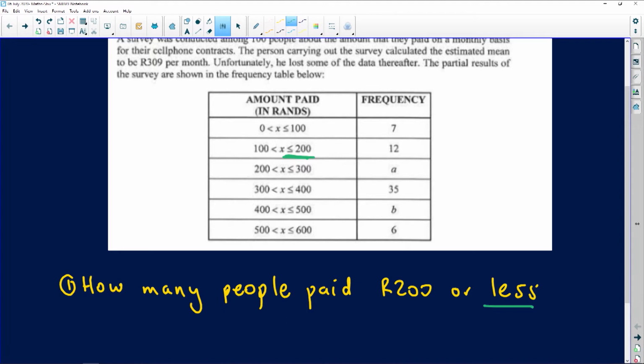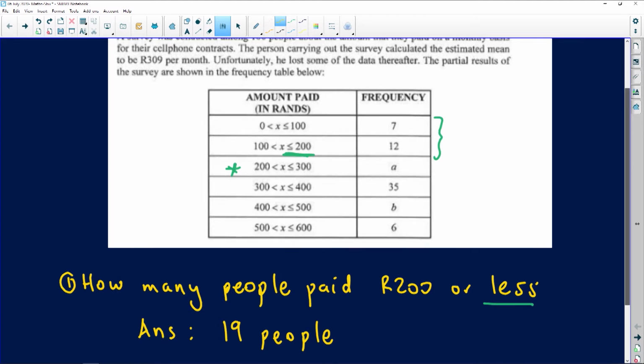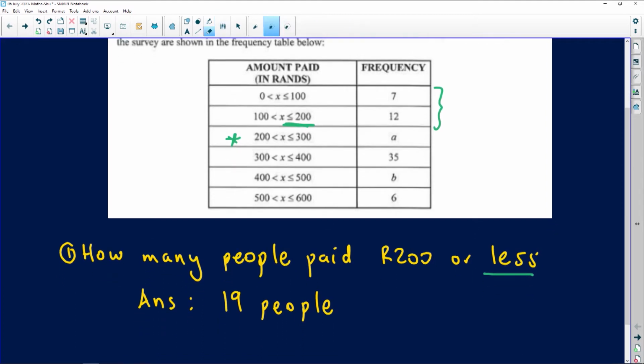Anybody after that was paying more than 200 rands, like the people in the third class. People in this class here paid 200 and something rands, more than 200. We are only interested in those that paid 200 or less. And you should agree with me that the people who paid 200 or less will only be in these 2 classes. If you add that together, you're simply going to end up with a value of exactly 19 people. So 19 people are the ones that paid an amount of 200 rands or less. Very simple question, but it's important for you to understand what is going on so that you can be able to find the solution without a problem.